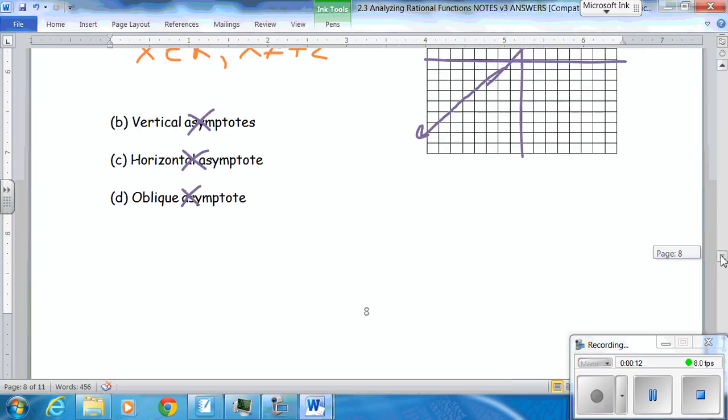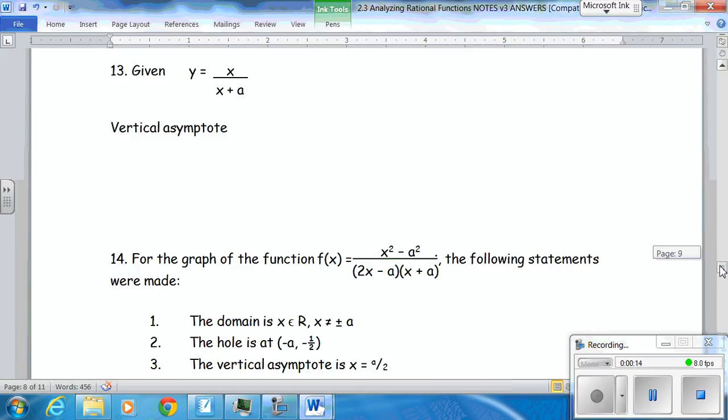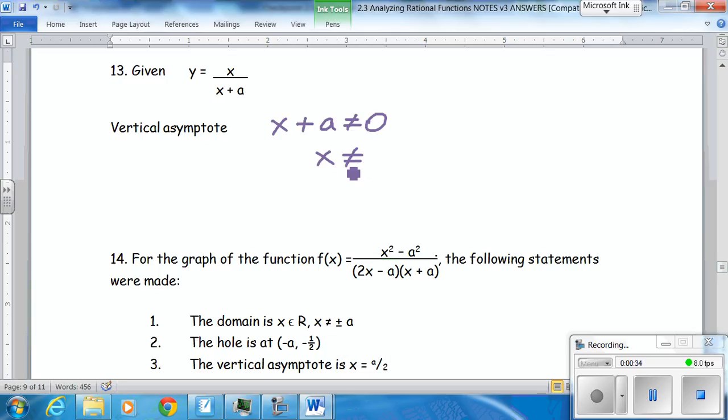I'm hoping you found the last set of questions easy and you skipped them, because here we're getting into the harder ones. So, number 13. Given y equals x over x plus a, the only thing I can really ask is what's the vertical asymptote? Well, once again, x plus a cannot equal 0, so x cannot equal minus a.